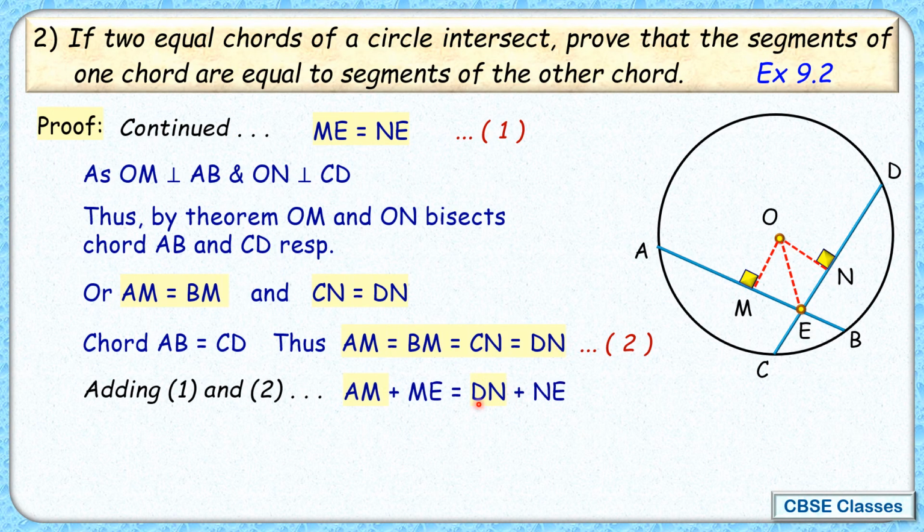So what we'll get here is AM plus ME is equals to DN plus NE. AM plus ME that is AE and DN plus NE is DE and they are equal and that's what we had to prove. And because they are equal and thus the remaining part of equal chords they will also be equal and hence proved.